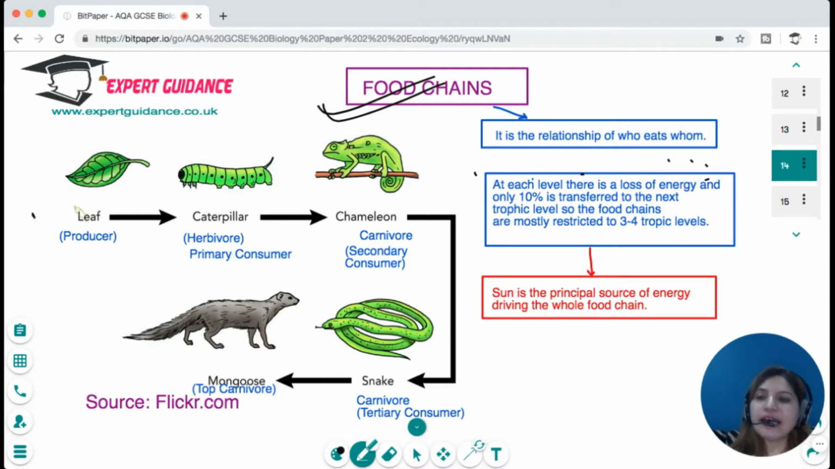Okay, so you should know the different trophic levels, and these trophic levels are interconnected with the food chain. So food chain is a relationship between who eats whom. You can see the leaf is eaten by a caterpillar, then by a chameleon, then a snake, and the mongoose. The leaf is a producer, caterpillar is a herbivore, which is a primary consumer, chameleon is a carnivore, which is a secondary consumer, snake is another carnivore, which is a tertiary consumer, and mongoose becomes a top consumer.